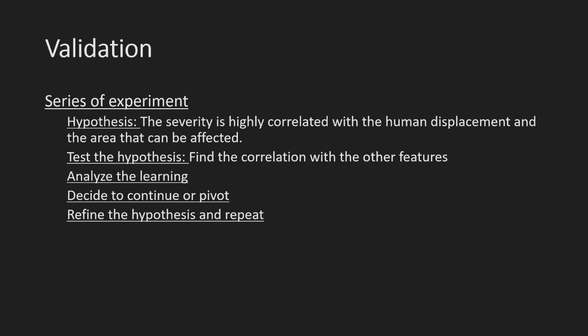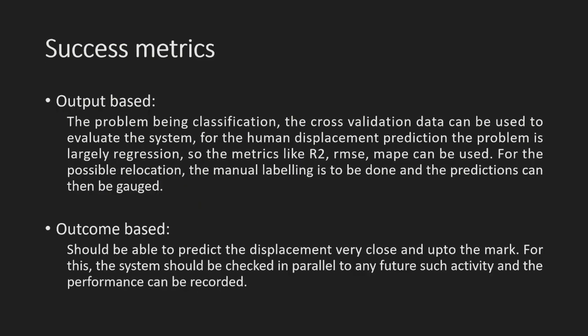Validation. For validation of this problem, a series of experiments are to be conducted. For this particular problem statement, the hypothesis states that there is a correlation between the severity and the human displacement in the area that can be affected. Testing the hypothesis means finding the correlation between other features and the severity. There are other features like current condition and the rural and economic conditions of the area affected by the thunderstorm, but those cannot be considered in the experiment. So we need a series of experiments to lead to a clear-cut machine learning system.